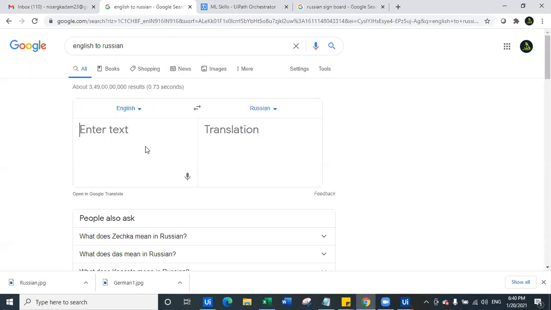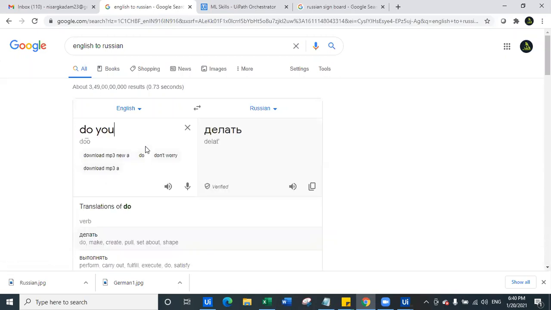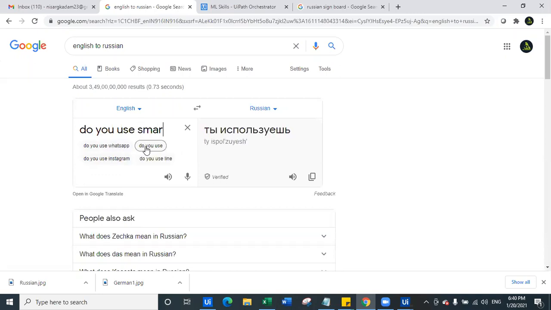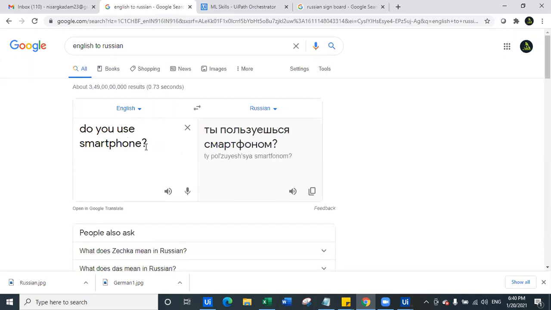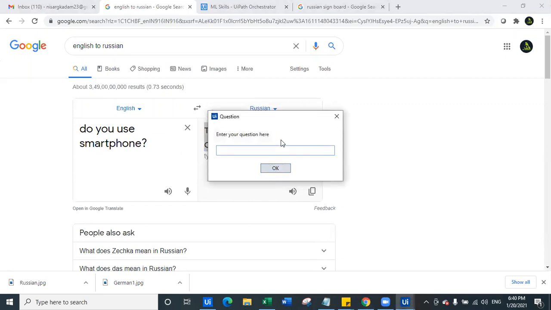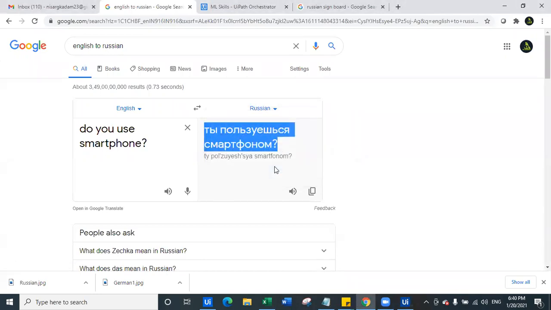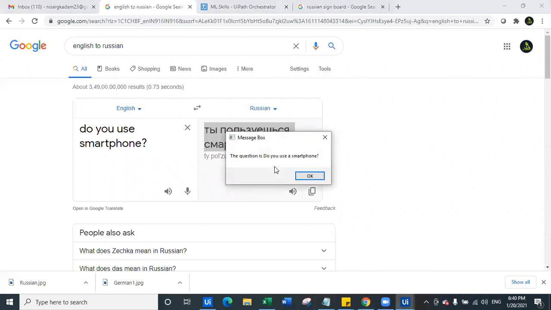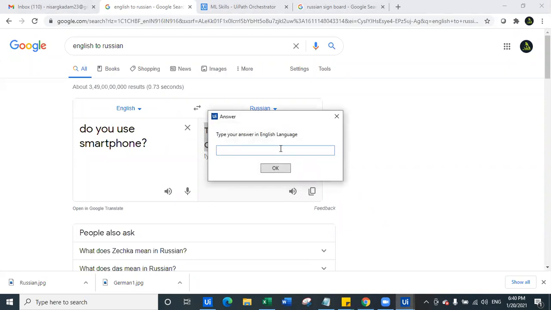Okay, so we'll ask a couple of questions, something like, do you use a smartphone? Let's see how it translates. This time we will select Russian and enter the question. Okay, so this question is here. As you can see the question. And click OK. Yes, Piyush, we'll also do that. So the question is, do you use a smartphone? So the question is correctly translated to English. I will say, no, I don't.